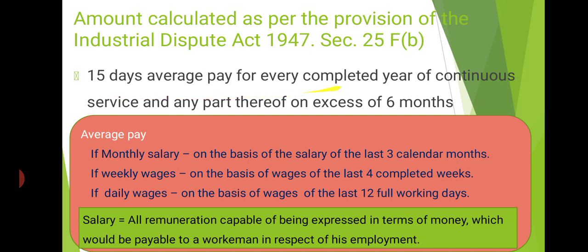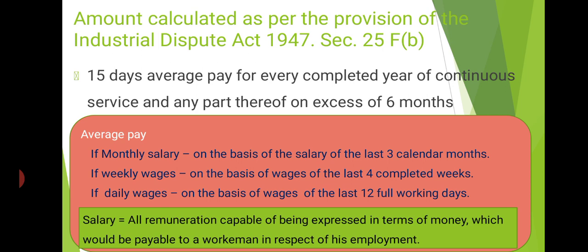Clear? So 15 days average pay. How to calculate average pay? If an employee is getting a monthly salary, average pay is computed based on the salary of the last 3 calendar months.